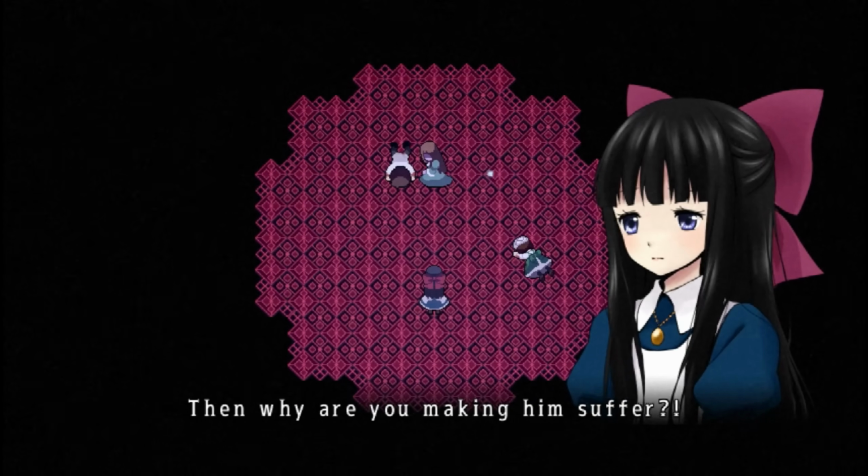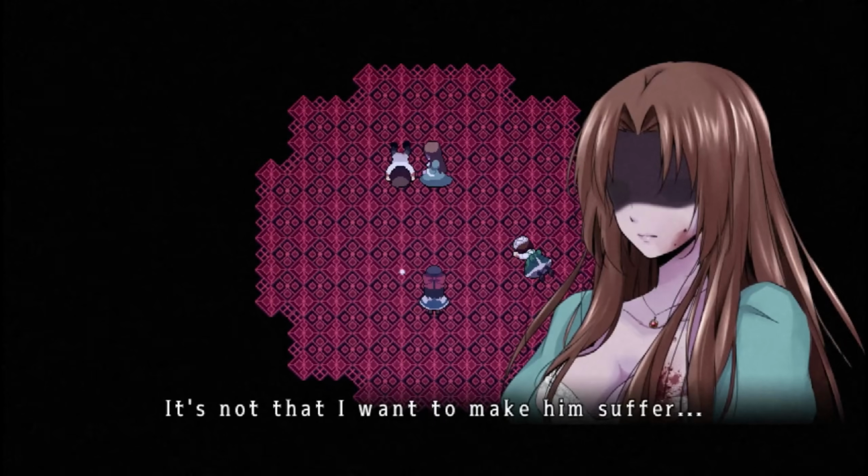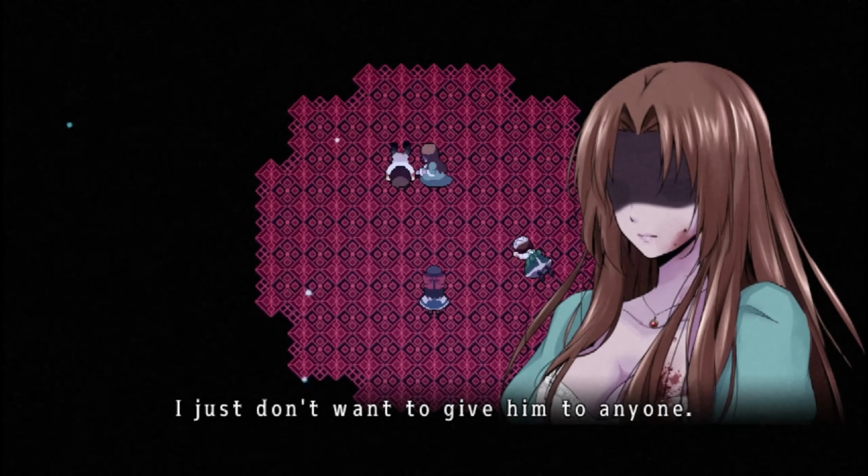Her mother reveals that her desire for revenge is primarily due to Alfred's affair with Maria and attempts to open a portal to drag Alfred into the afterlife.